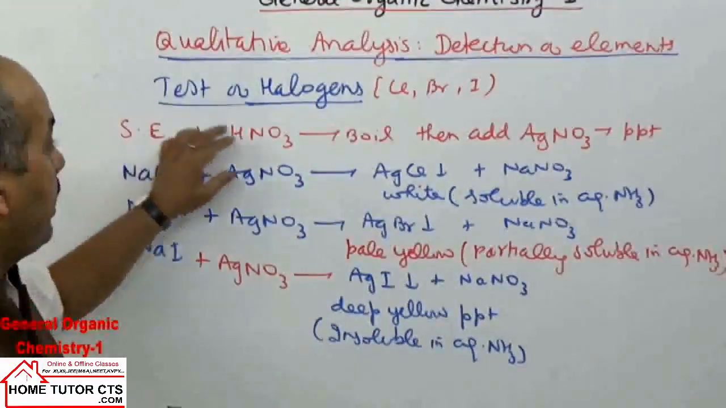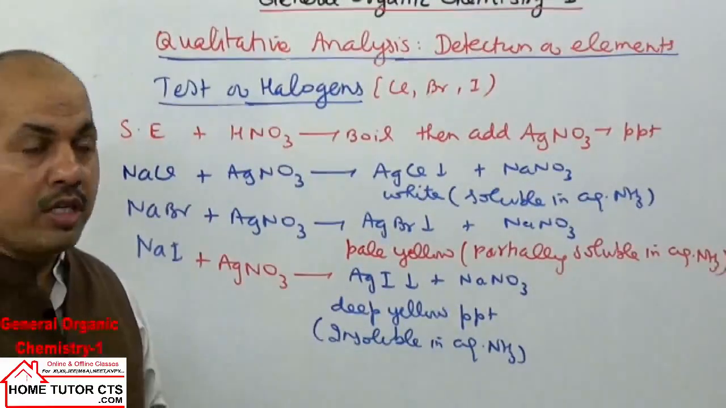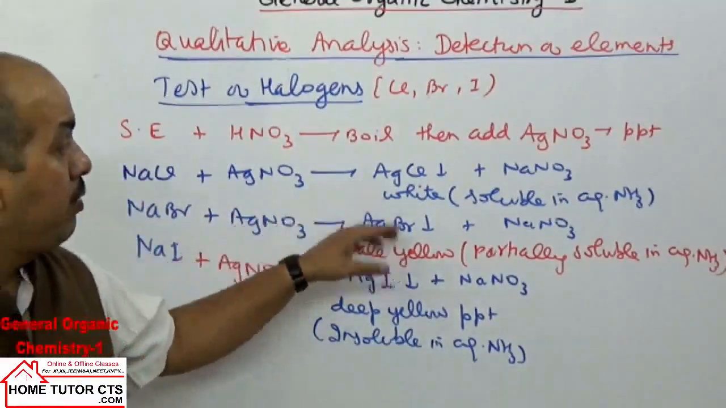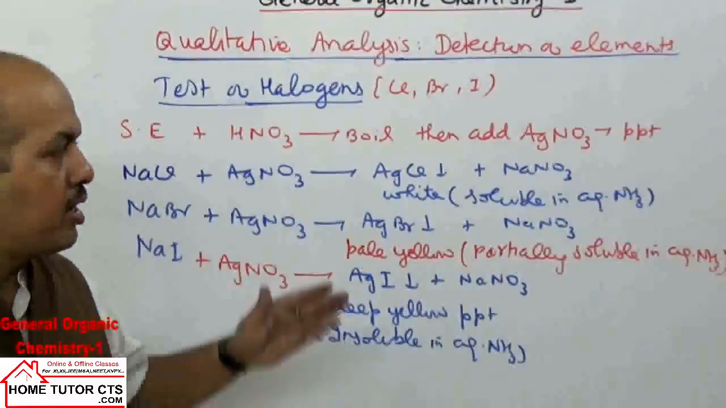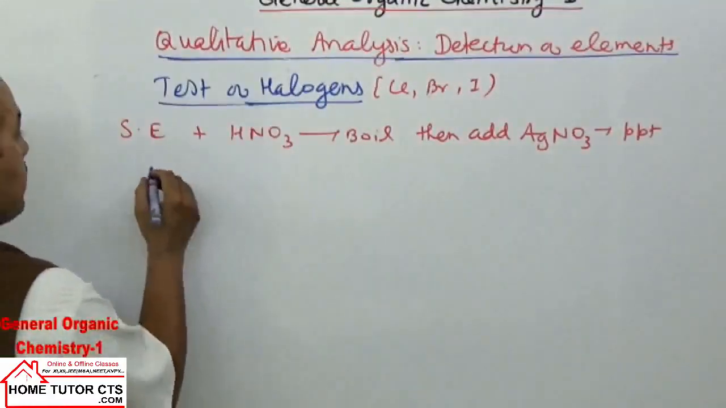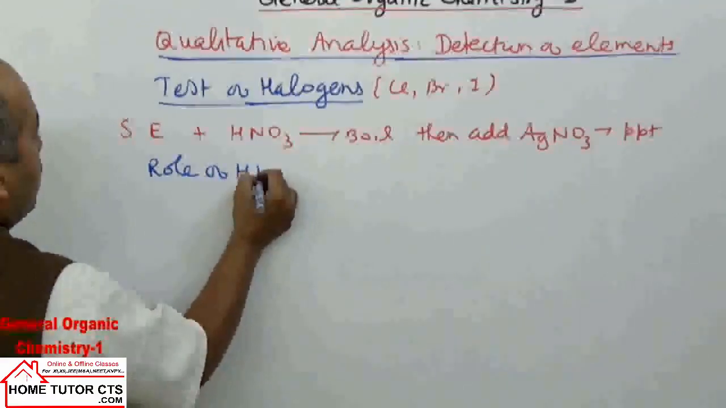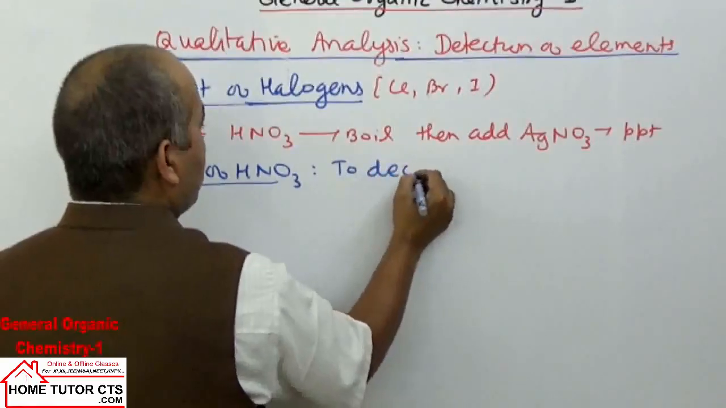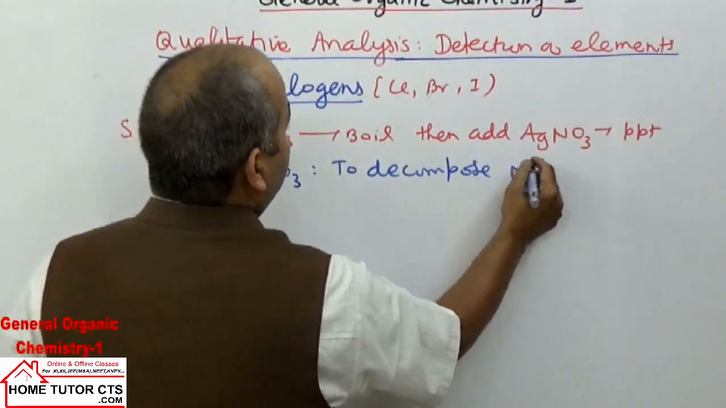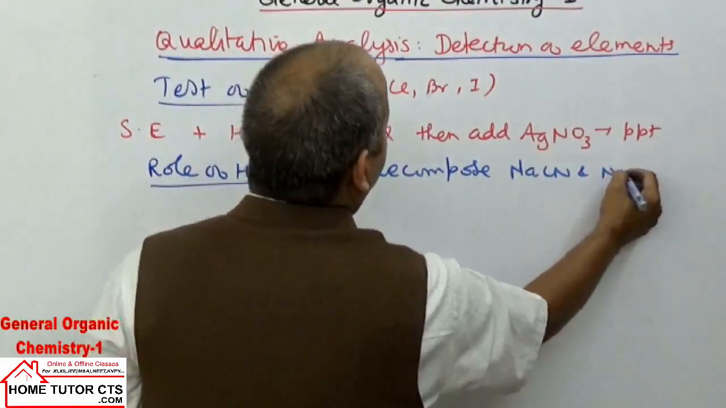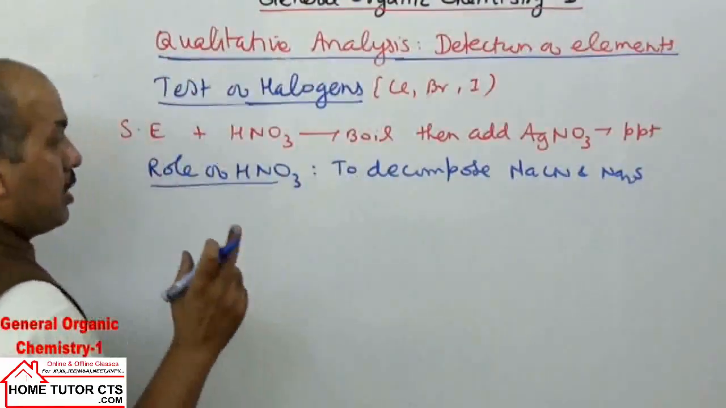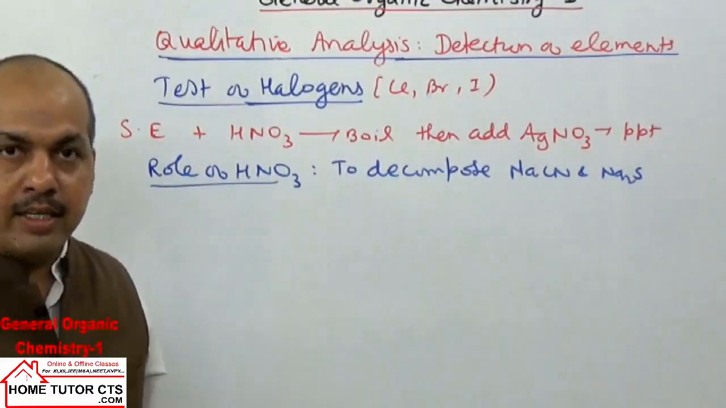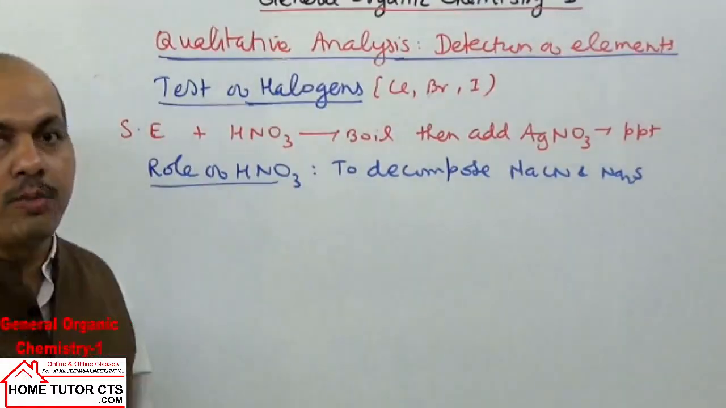First we are boiling with HNO3, then we are adding AgNO3. Then the different halides react and form the precipitates. What is the role of HNO3 here? Let us see the role of HNO3 first. It is to decompose sodium cyanide and sodium sulfide, because if they are present, they can form precipitates with AgNO3 solution. So NaCN and Na2S have to be removed. Sulfides or cyanides should be decomposed.